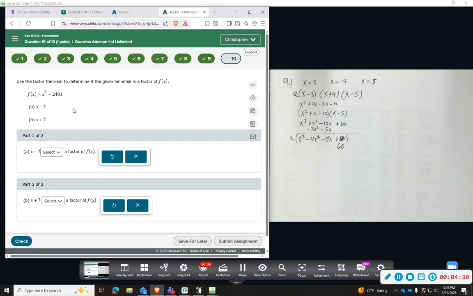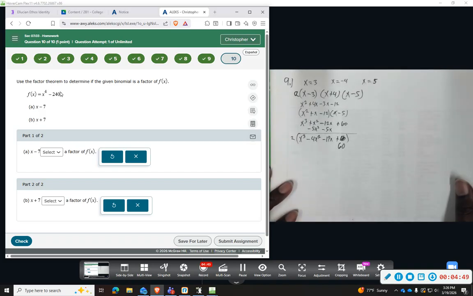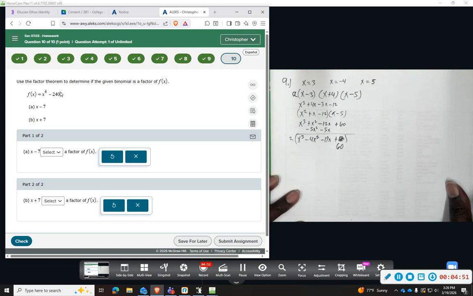And then number 10, we're going to use the factor theorem to determine if the given binomial is a factor. So the factor theorem is basically using synthetic division, and when we get to the end, if the remainder is 0, it's a factor. If the remainder is something other than 0, it's not a factor.